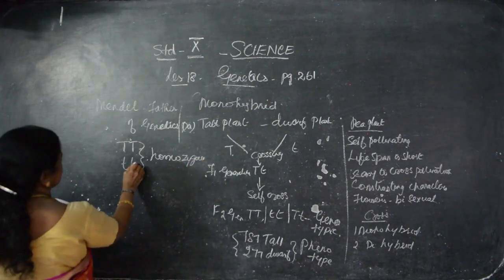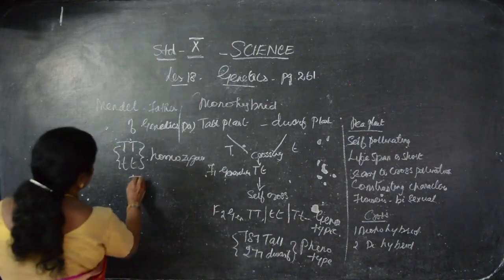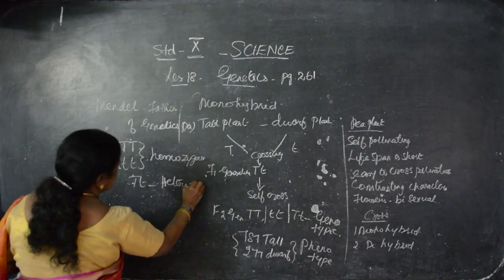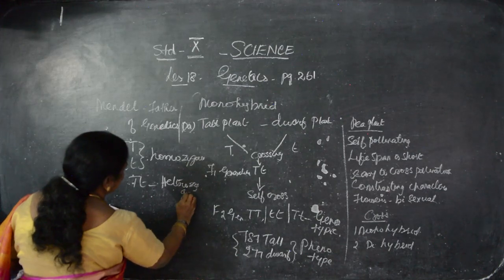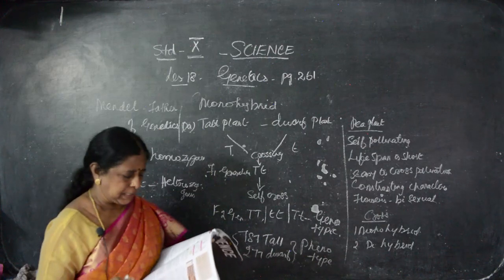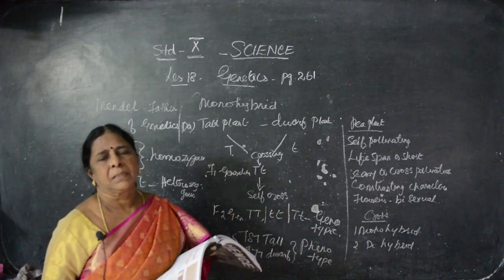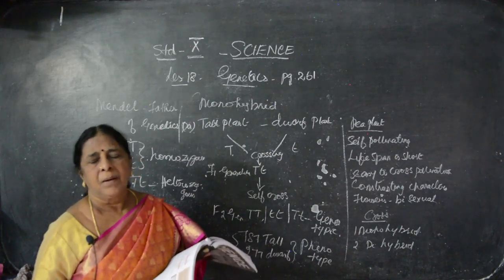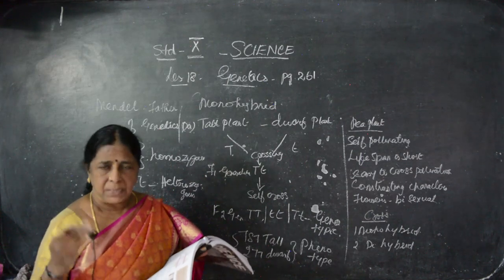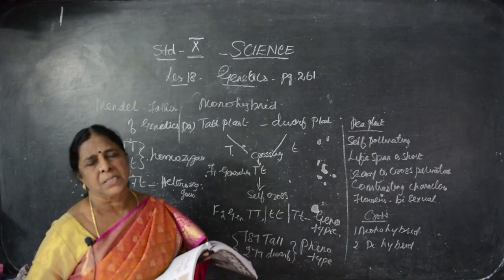Suppose the plant is like this. Both the characters cross together and it has both characters. This is known as heterozygous, because it got both the characteristics. So in all the generations, mostly all the plants possess both the characters, that is, both the parental characters. All the plants, all the organisms possess both the characters. But in the first generation one character is dominant, the other character is recessive.